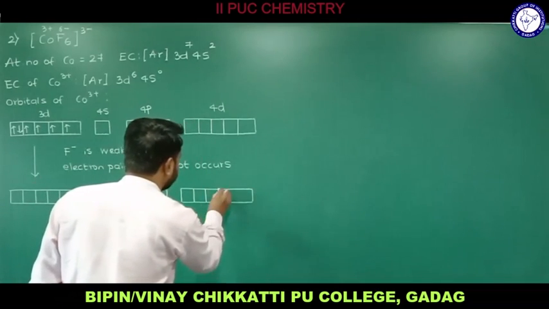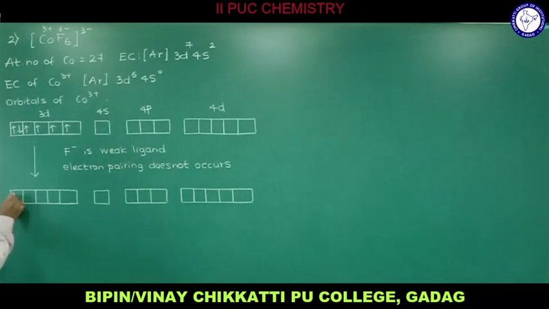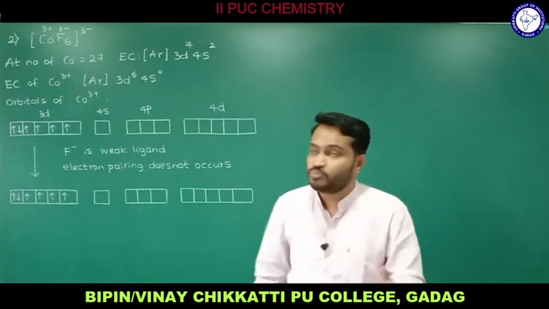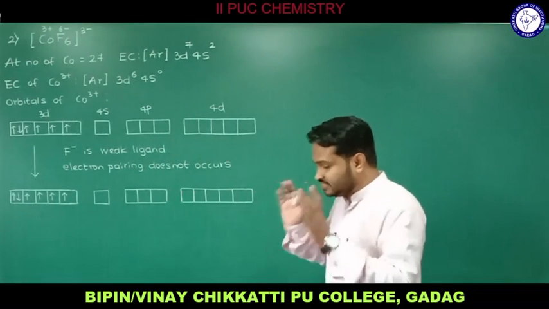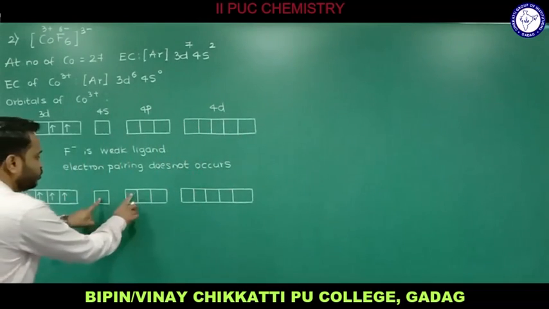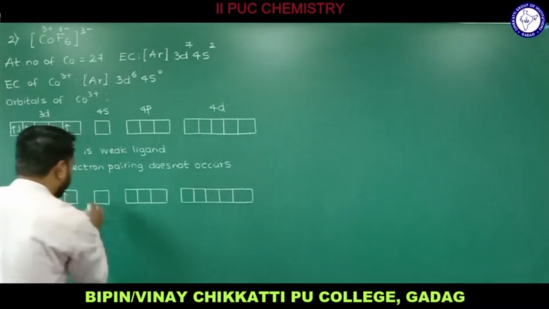1, 2, 3, 4 and 5. So now here the electron pair will be as it is. There will be no pairing of electrons since F minus is a weak ligand. So now all these are the vacant orbitals, but the vacant orbitals provided by the central metal atom should be the same as the coordination number. Since the coordination number is 6, therefore 1, 2, 3, 4, 5, 6. Only these vacant atomic orbitals are used.